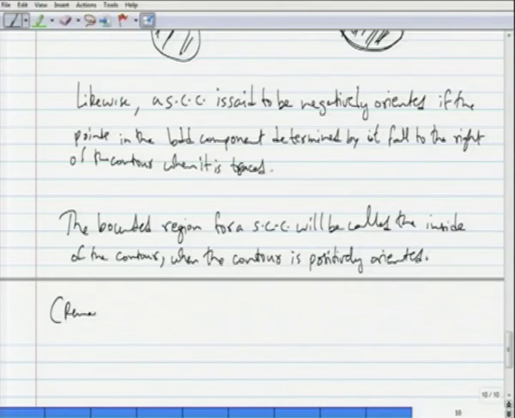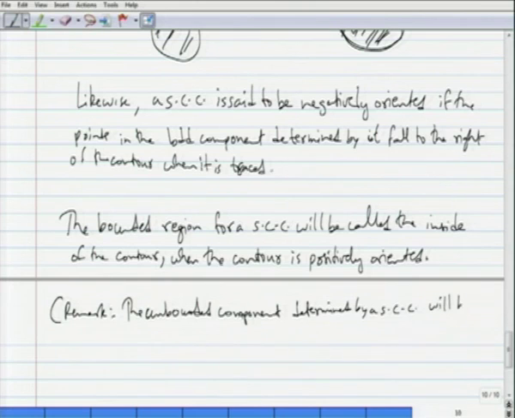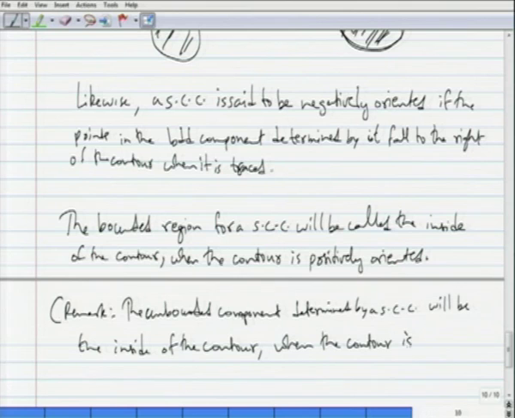This is relatively unimportant, but I will state it: the unbounded component determined by a simple closed curve will be the inside of the contour when the contour is negatively oriented.